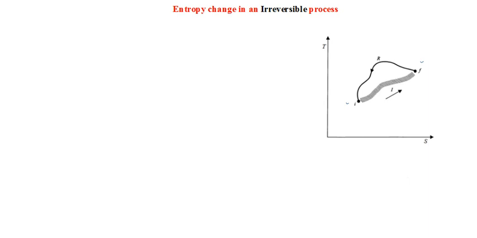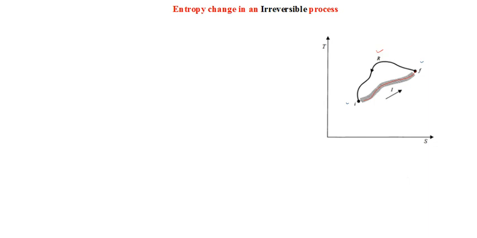And we consider a cycle of operation undergone by the system along two paths. So it is going from I to F along some irreversible path. So I have named it as I here. So the path I to F is irreversible, and from F the system comes back to the initial equilibrium state following another path which is reversible in nature.